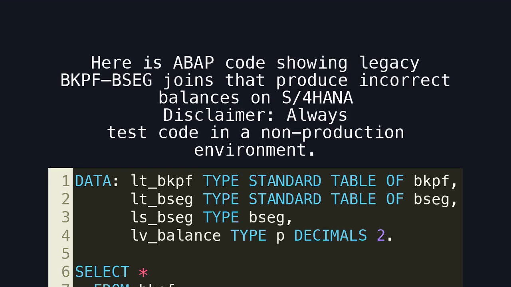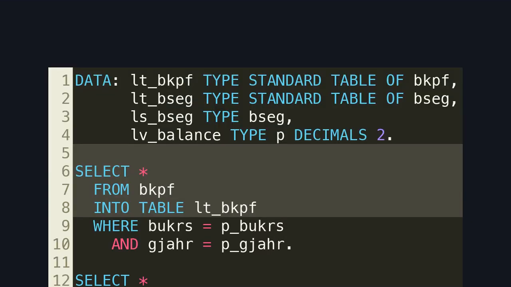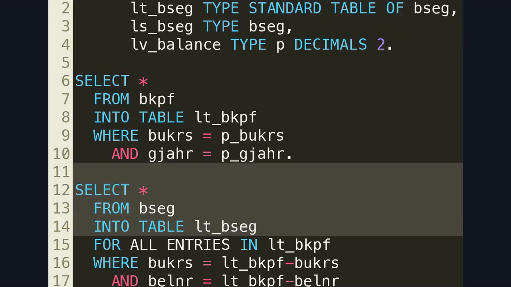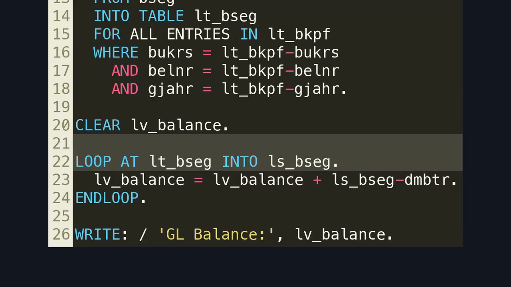Here is an ABAP code showing legacy BKPF-BSEG joins that produce incorrect balances on S/4HANA. Disclaimer: always test code in a non-production environment. Here is the header selection logic from ECC-style reports. In S/4HANA, BKPF no longer represents the full financial truth. This code snippet pulls line items from BSEG. On S/4HANA, BSEG is no longer the authoritative source for financial reporting. Here is the aggregation logic. Because BSEG no longer contains the complete picture, the calculated balance becomes unreliable.